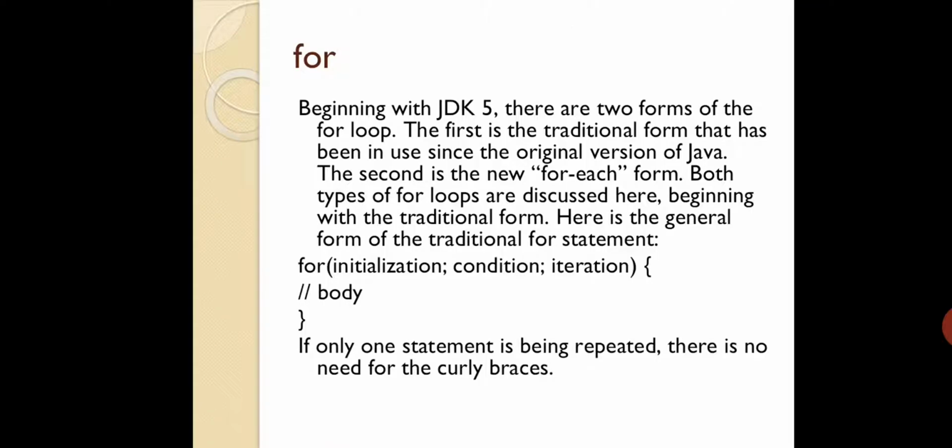Next you have the for loop. Whenever I talk about Java, you can think of a little bit of complexity, or I don't want to say complexity, it is a feature I can say. There are two types of for in Java. One is the normal for, whatever for you are using in day-to-day programming life. Another one is the for each loop. So there are two types of for loop.